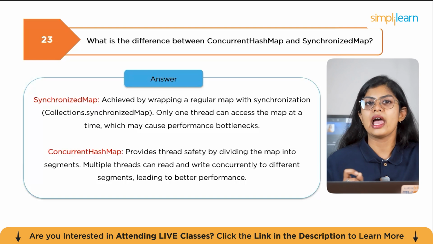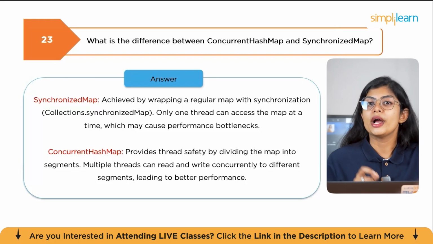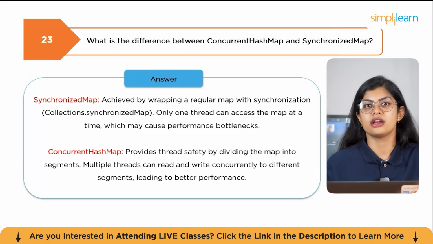Only one thread can access the map at a time, which may cause performance bottlenecks. And concurrent hash map provides thread safety by dividing the map into segments. Multiple threads can read and write concurrently to different segments, leading to better performance. For instance, in a multi-threaded server handling thousands of users, concurrent hash map is preferred for scalability, while synchronized map is acceptable in smaller applications with fewer threads.